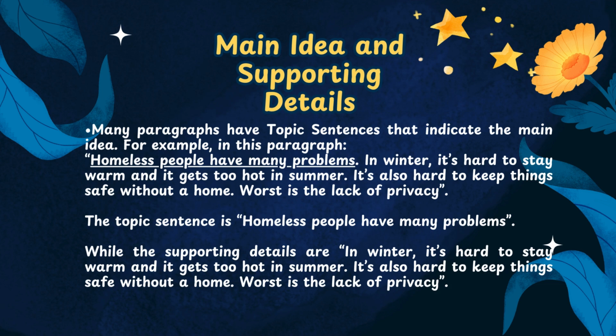For example, in this paragraph: homeless people have many problems. In winter, it's hard to stay warm and it gets too hot in summer. It's also hard to keep things safe without a home. Worse is the lack of privacy. The topic sentence is homeless people have many problems, while the supporting details are in winter, it's hard to stay warm and it gets too hot in summer. It's also hard to keep things safe without a home. Worse is the lack of privacy.